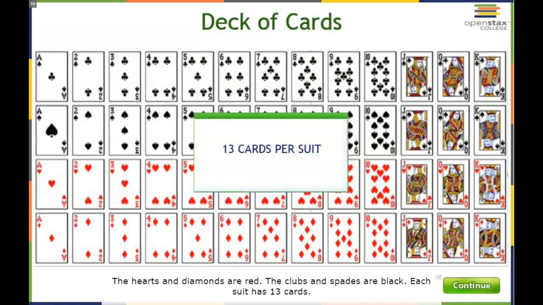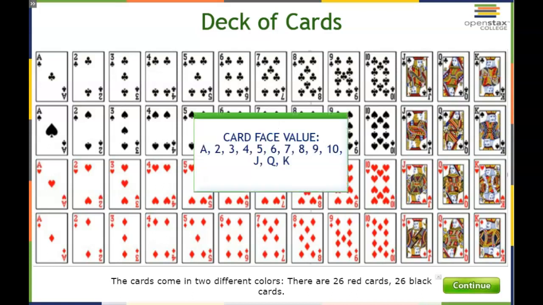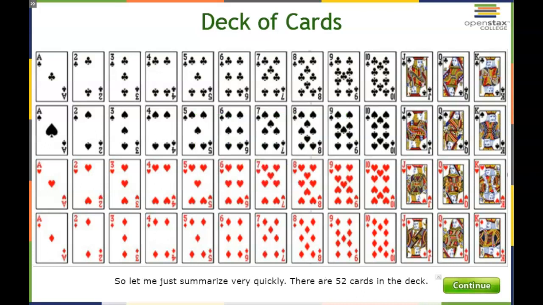Each suit has 13 cards. So there are four suits which have 13 cards each. 4 times 13 is 52. The value on each card will range from 1 pip, that's the little icon on the card, called a pip, all the way up to a king. So it goes from a 1, otherwise known as an ace, 2, 3, 4, 5, 6, 7, 8, 9, 10, jack, queen, and king.